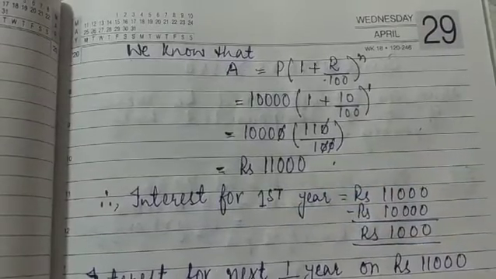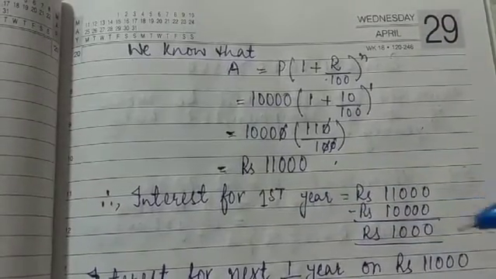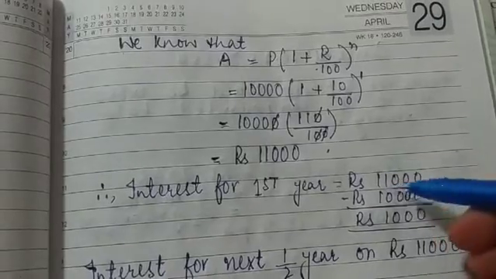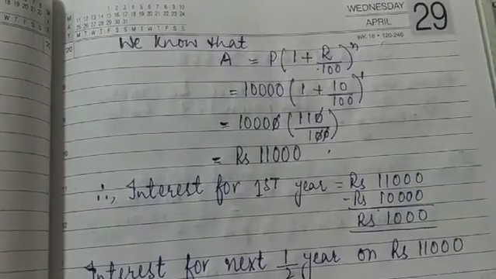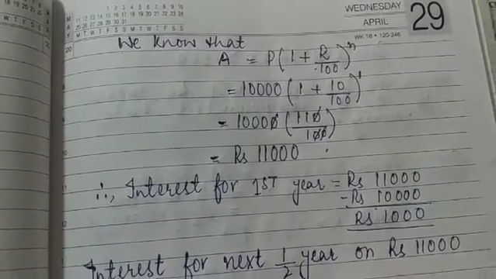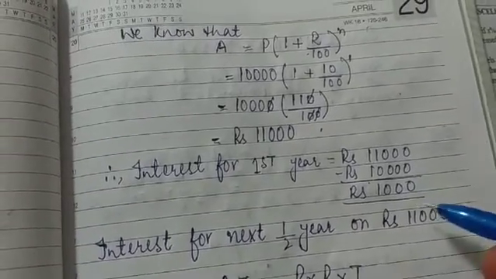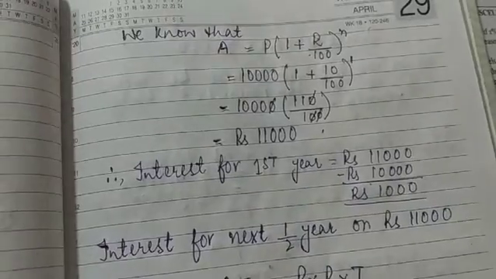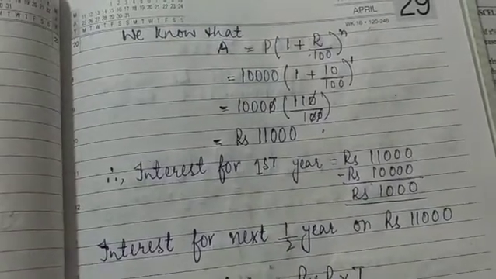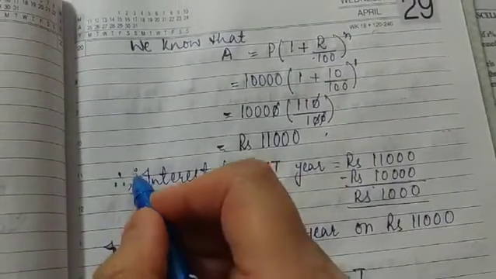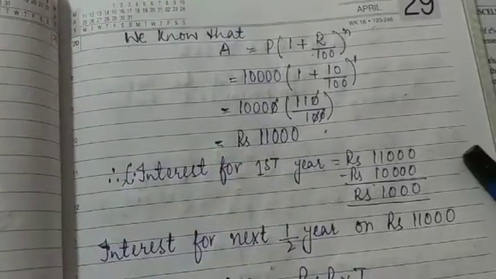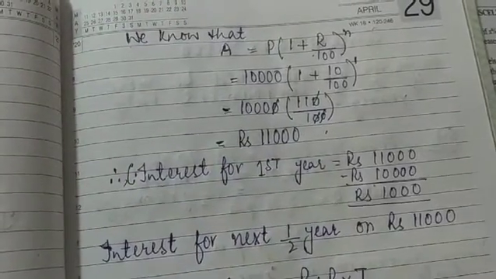So the interest for the first year in this case will be rupees 11,000 minus 10,000, just like we have done in the first case. So the interest is coming out to be 1,000. Since it is interest, we can also write it as compound interest. So it is coming out to be 1,000.